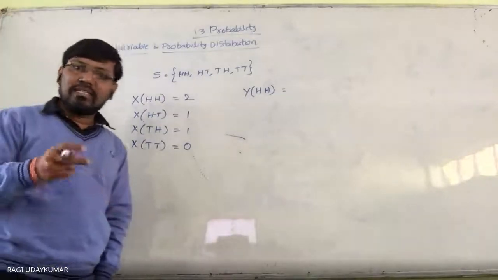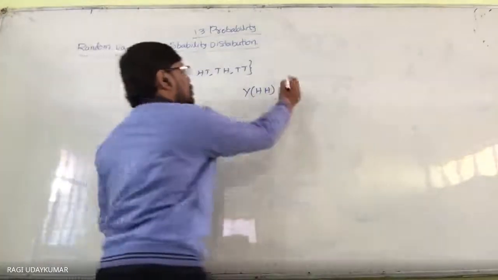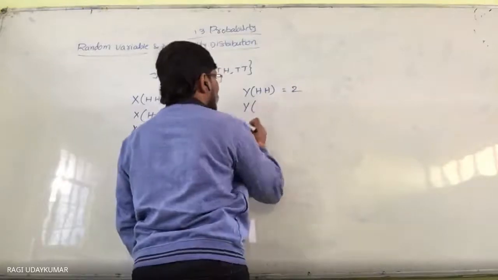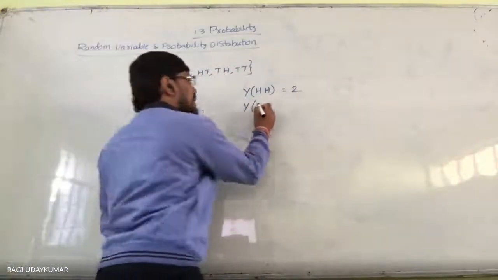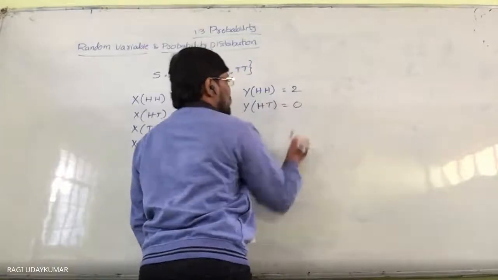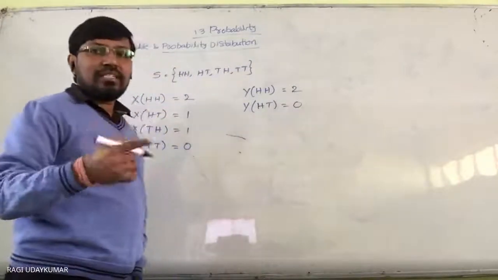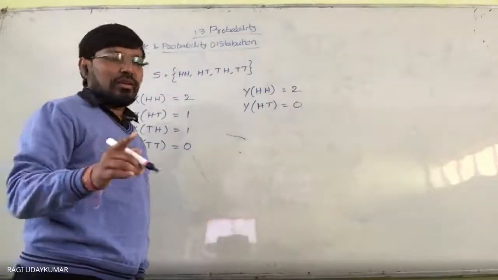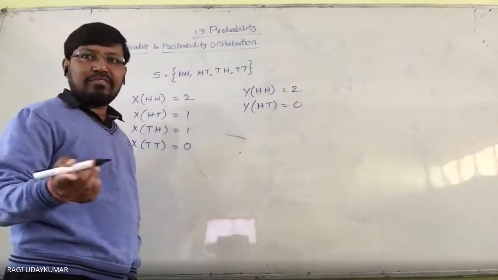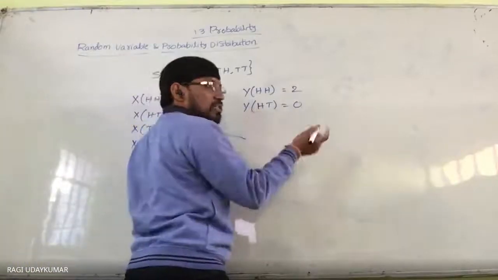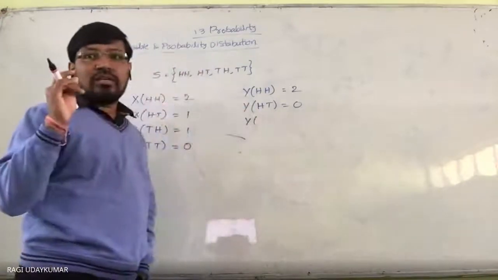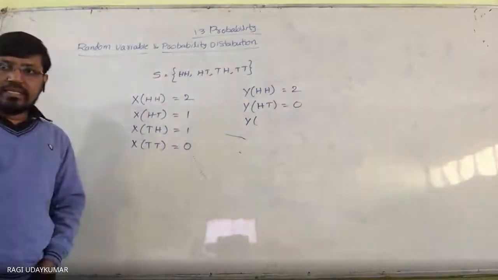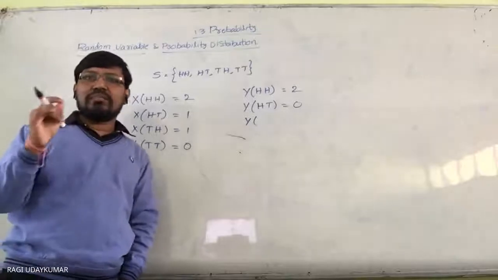Heads 2, tails 0. So that's why 2. Here Y is the random variable I am representing. And for head and tail, number of heads 1, number of tails 1. The difference is 0. So 1 minus 1 you are going to get. Y is a random variable that says the number of heads minus the number of tails.